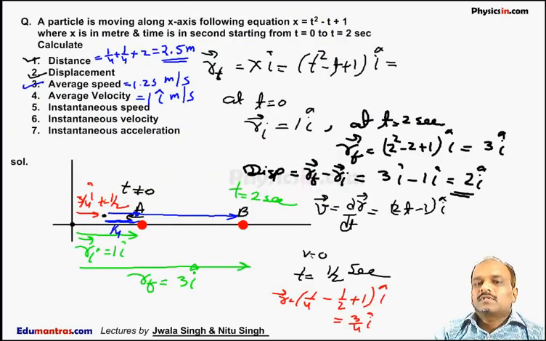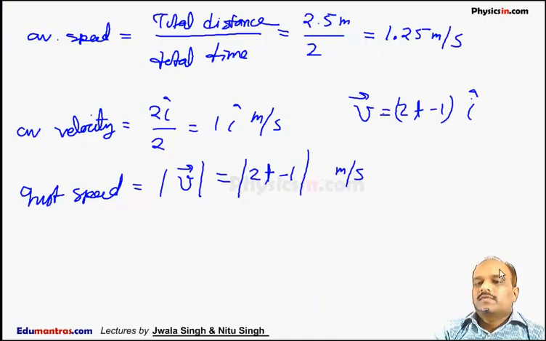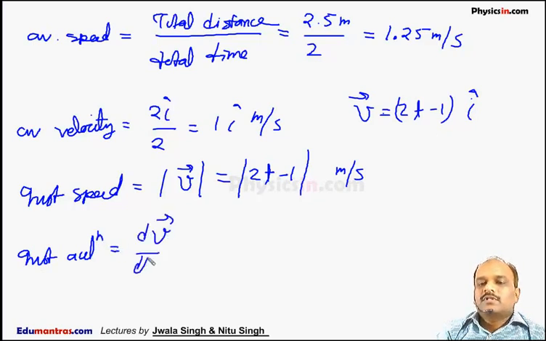The next question was instantaneous velocity. Now we know instantaneous velocity is (2t minus 1) i cap, which we have already calculated. The next is instantaneous acceleration. So we can say instantaneous acceleration is dv by dt, the rate of change of instantaneous velocity. So from here I can say dv by dt is 2 i cap meter per second square. This is the instantaneous acceleration.